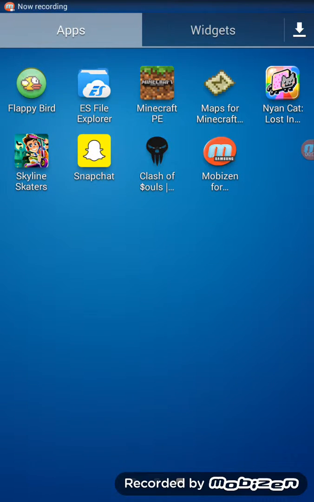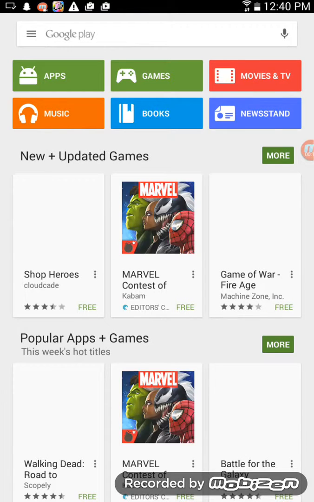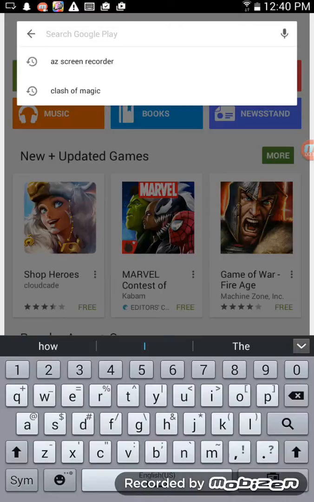If you want a Minecraft map, this is what you're gonna want to do. You're gonna want to go to your Play Store. I think this only works on Android, so sorry. And you're gonna go right here to